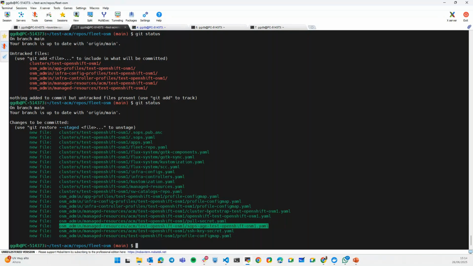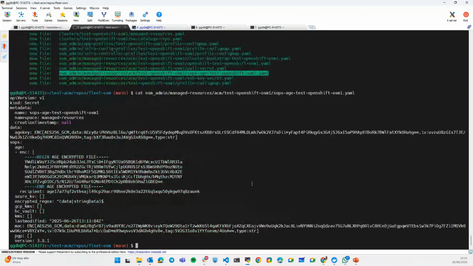Also, this is important. I think this is the SOPS key. This key will be required because any cluster requires a key so that it can decrypt and encrypt the secrets that are stored in the Git repo, but every cluster has its own key. This is the key for the test OpenShift OSM1 cluster, and it's encrypted with the key of the ACM cluster. Okay, it's tricky, but it's the way it is.